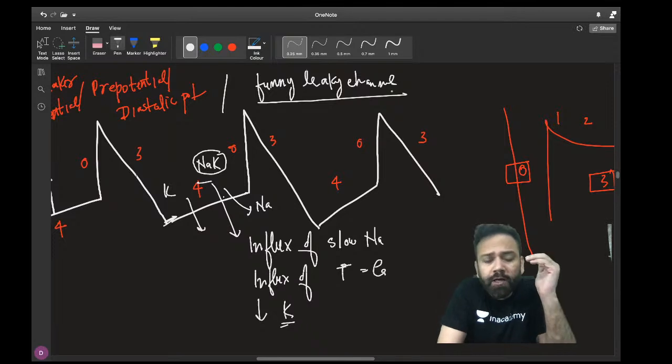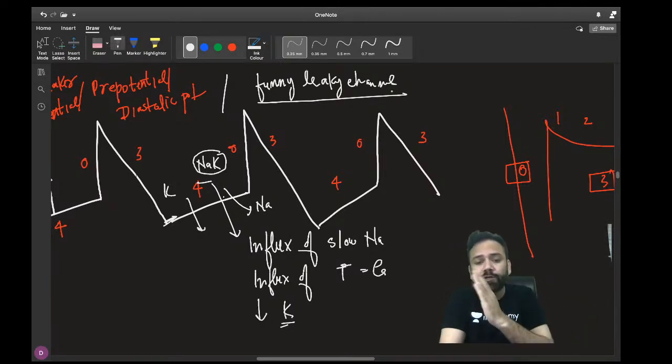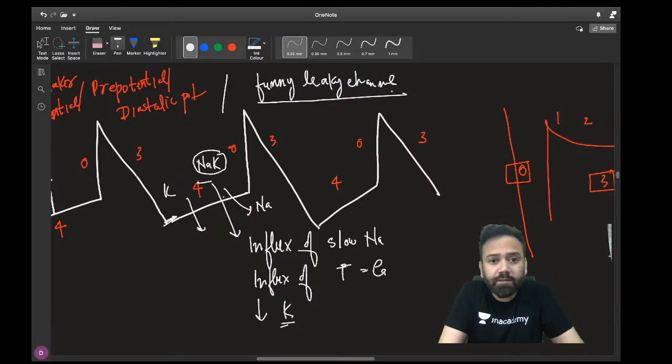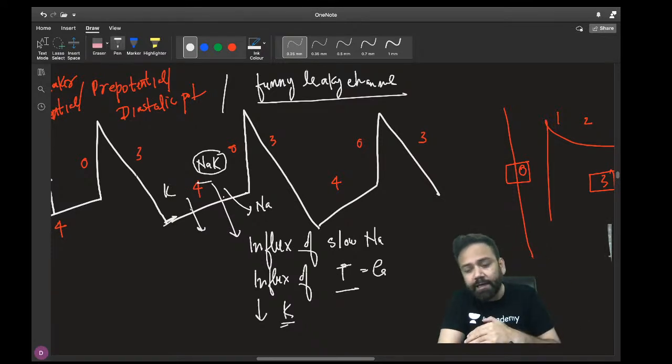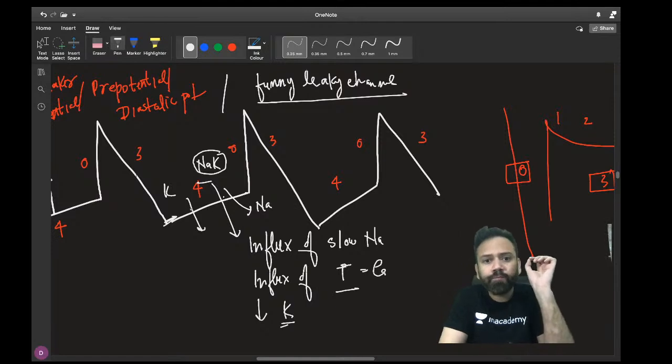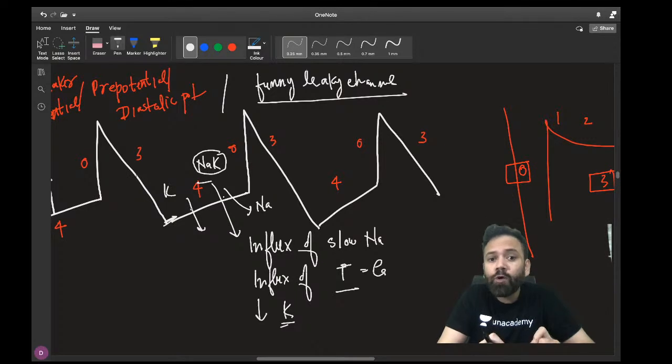Normally depolarization is there, repolarization is there, then there is RMP. Then again a stimulus is there which will cause depolarization and repolarization. But without stimulus, they are automatic. Without stimulus, they are going to produce action potential, because of the funny channel, because of the slow sodium channel, because of the T calcium channel. So these are sodium potassium channels, not pump, by which sodium is coming inside and outflux is very slow. Now point number two, I told you they are not only voltage gated but also ligand gated.